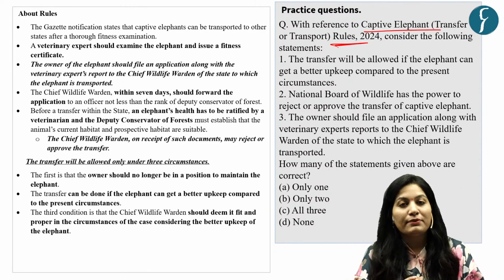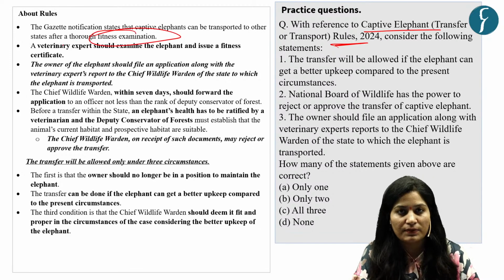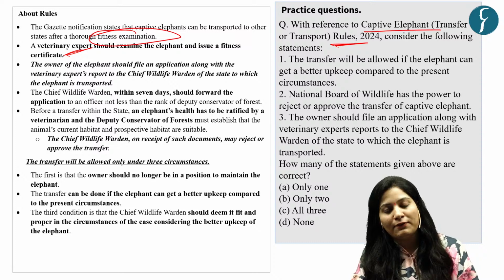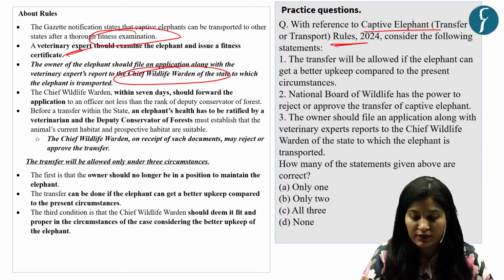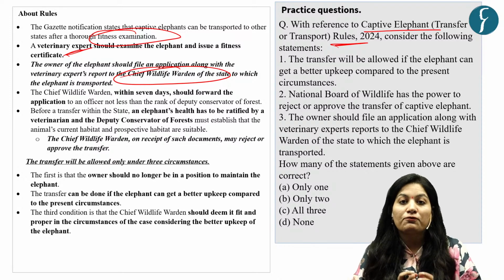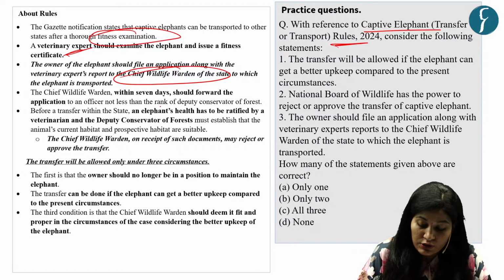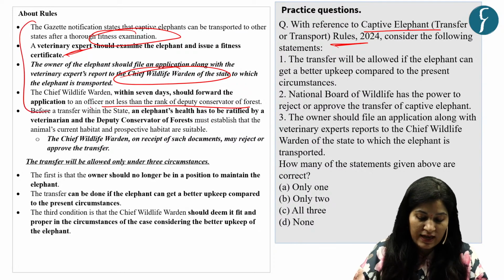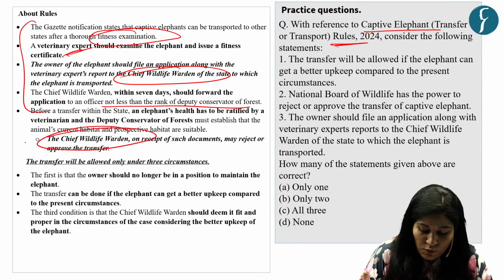To answer this, first quickly see the important facts associated with this notification. See here, a captive elephant can be transported to another state after a fitness examination, and this must be conducted by a veterinary expert. And here, the owner of the elephant along with the veterinary expert will send the application to the Chief Wildlife Warden of the state. And here, the Chief Wildlife Warden of the state should forward this application within 7 days to an officer not less than the rank of Deputy Conservator of Forest. Okay, so this is the process. And in this process, the power to reject and accept the application is with the Chief Wildlife Warden.